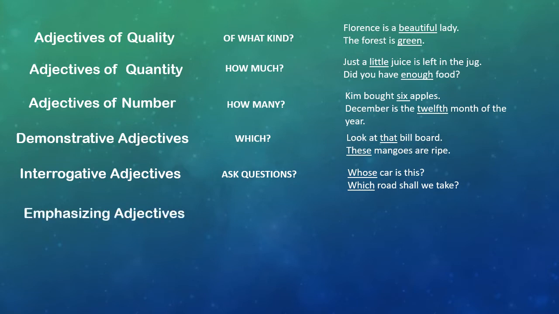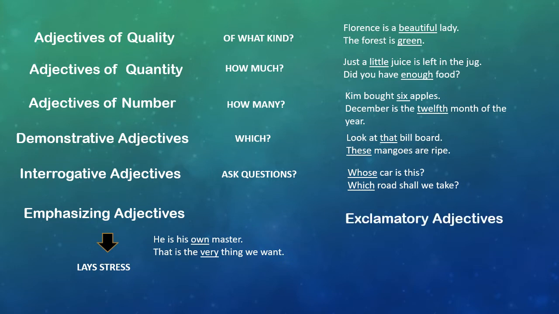Now we come to emphasizing adjectives, which are those adjectives that lay stress with the help of the words own and very. For example, he is his own master. That is the very thing we want. In this case, own and very are emphasizing adjectives. Next we have exclamatory adjectives. Exclamatory adjectives are those words which show strong emotion with the help of the word what, like what an idea, what a blessing.